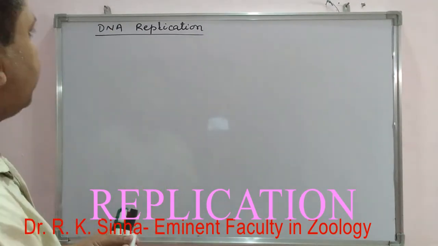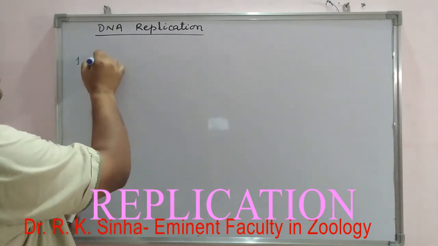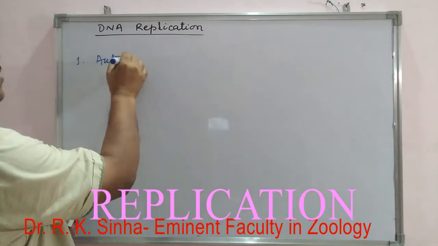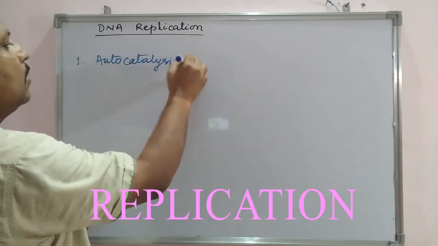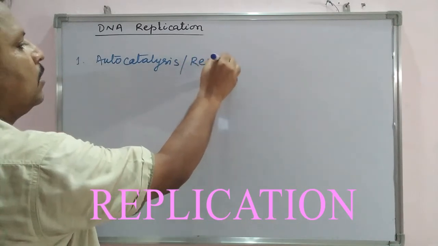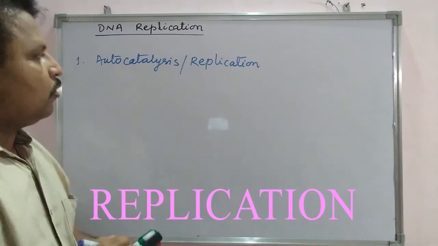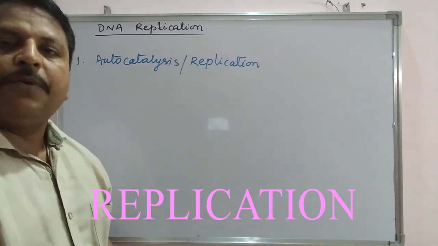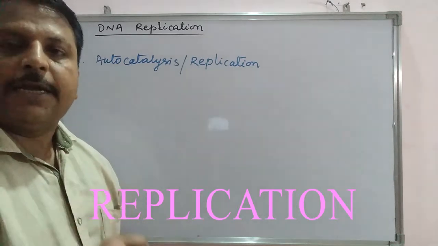So first one is autocatalysis or DNA replication. Autocatalysis means the copying of one DNA into two daughter DNA.